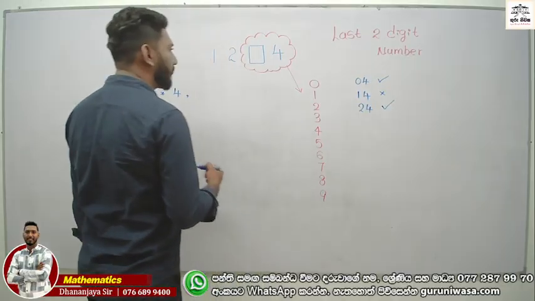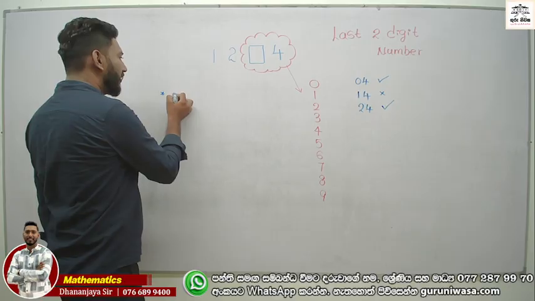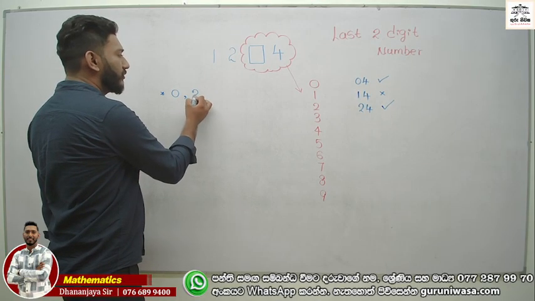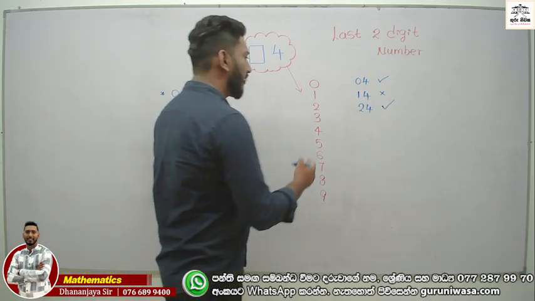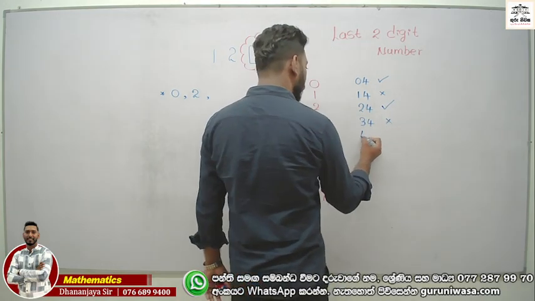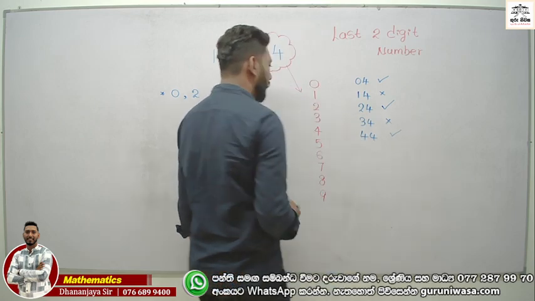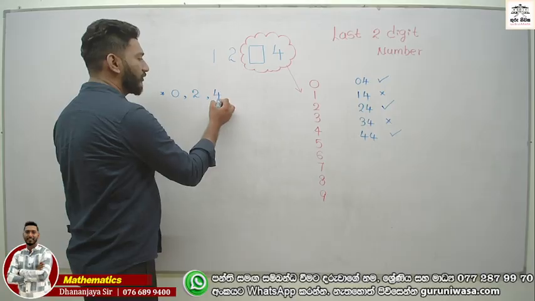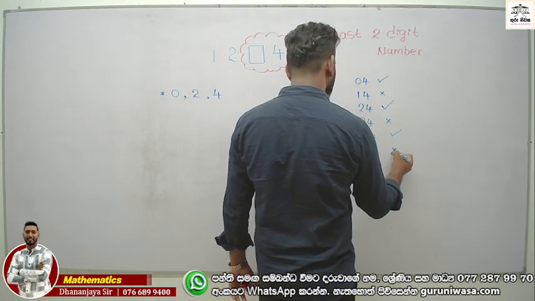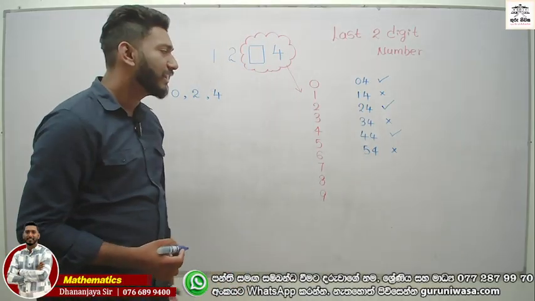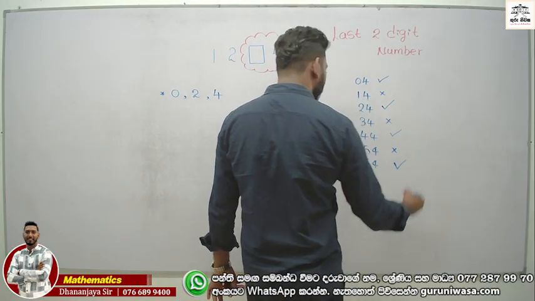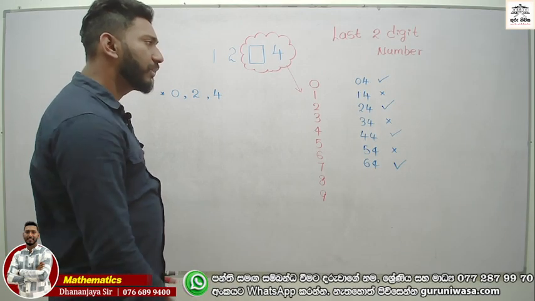Now you can use 0, as well as number 2 you can use, right? Now put the 3, now the answer becomes 34, which is wrong. 44, yes, therefore you can use the number 4 also, right? And 54 is not suitable because 54 is not divisible by the 4, right? Look at this, 64, yes, 64 is correct because 64 is divisible by the 4.